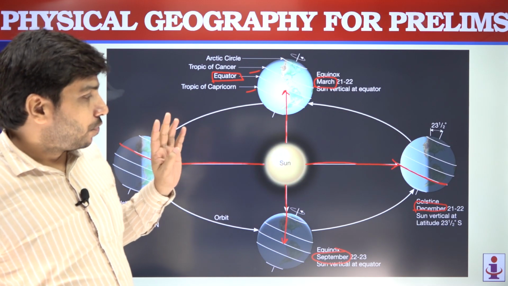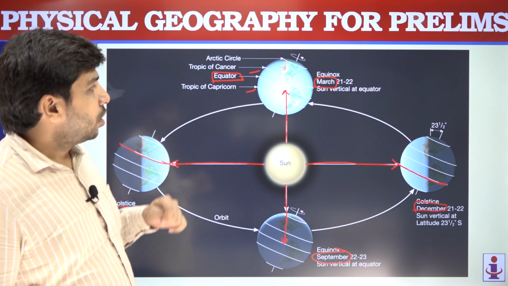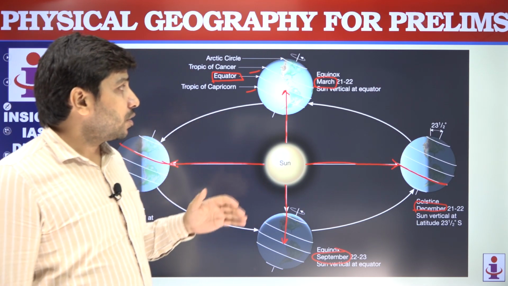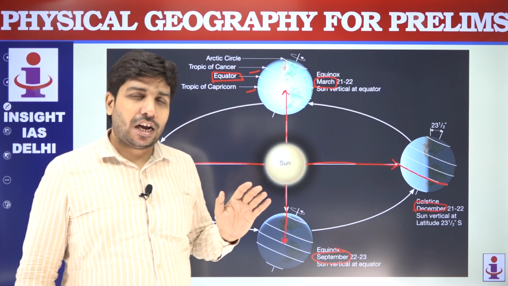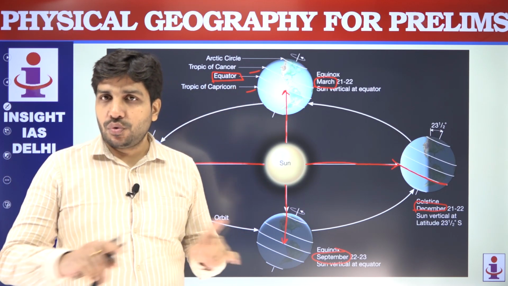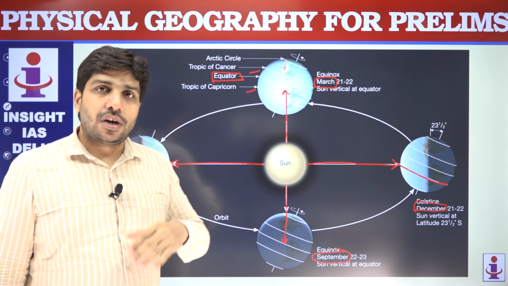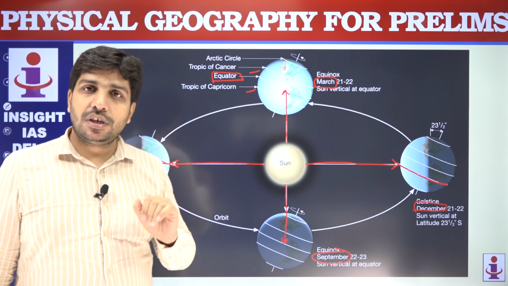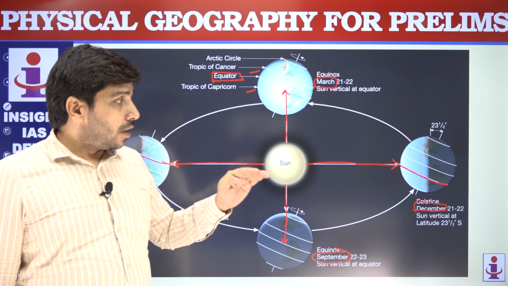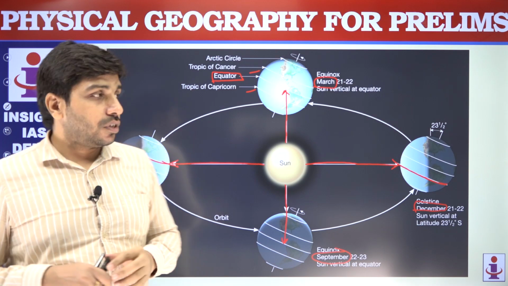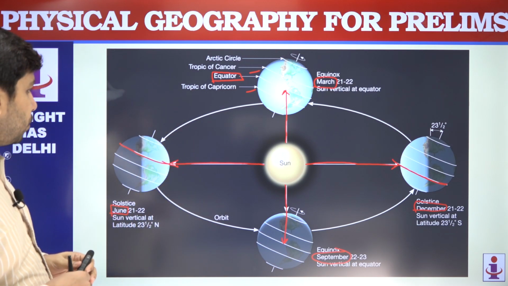So there are 4 dates important to be remembered. 2 dates for equinox, 2 dates for solstice. Equinox means daytime and nighttime are more or less similar throughout the earth. Solstice means daytime is longer in one region of the earth and in the another solstice, daytime is longer in the second region, that is northern and southern hemisphere.